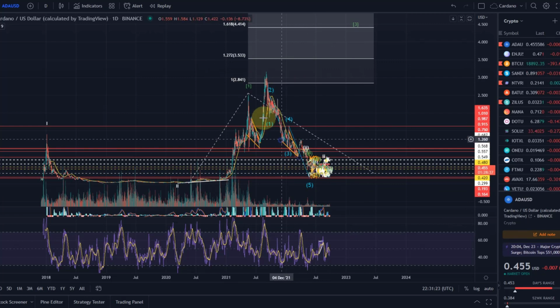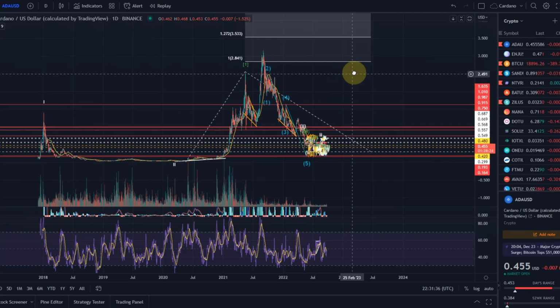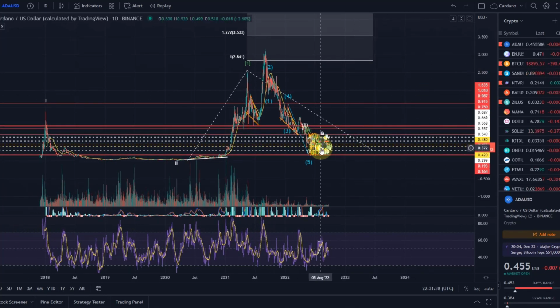So a 1-2 setup with an A overshooting wave B and a wave C. After this, ideally, we would expect a wave 3 to the upside that should take us into the region around $4.50, pretty much around the 1.618 Fibonacci extension level. And that's basically it.